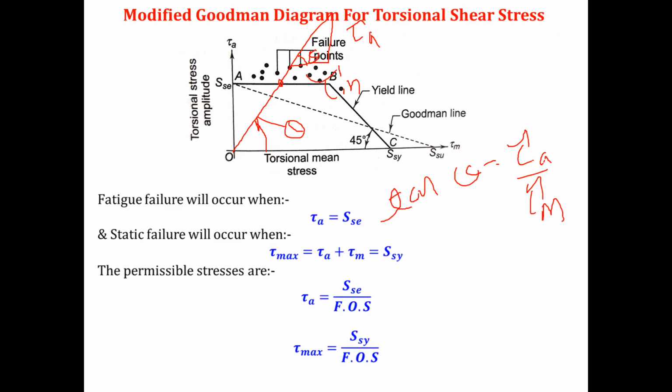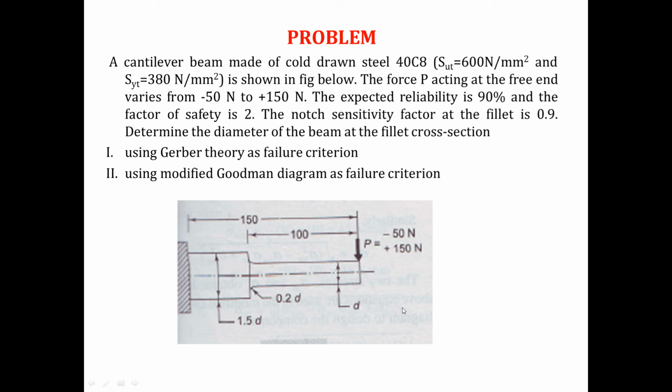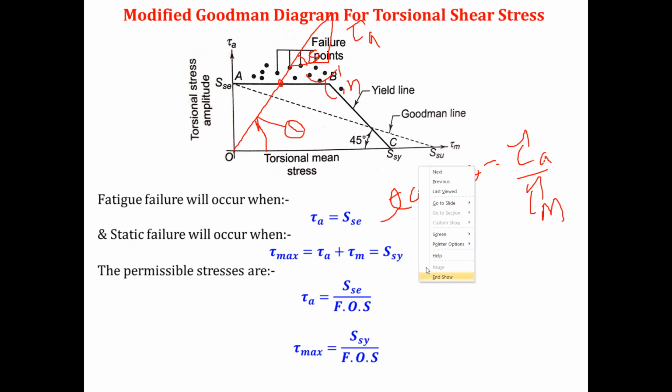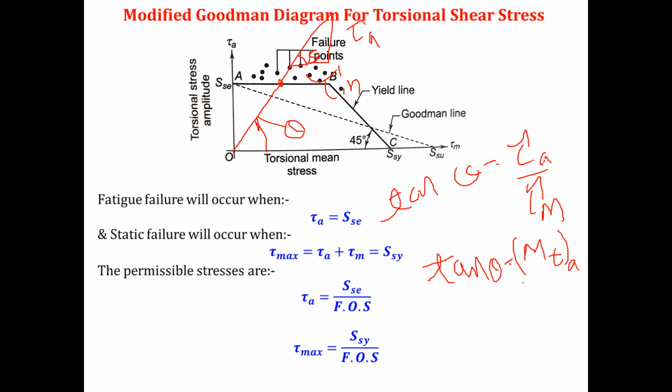Then when I get the value of Mtm and Mta, I know that tan theta is tau a by tau m. I can convert this tau a and tau m in terms of torque, Mta and Mtm, by the torsion equation. So the tan theta will be the alternating torque Mta divided by the mean torque Mtm.